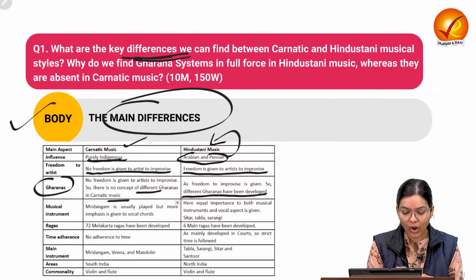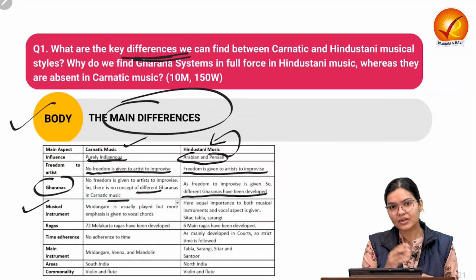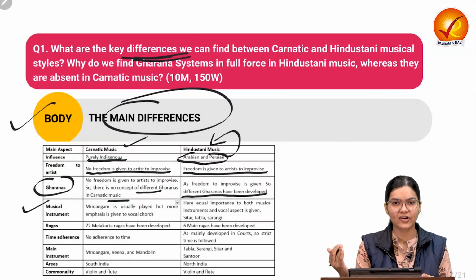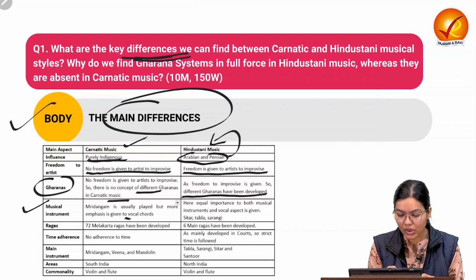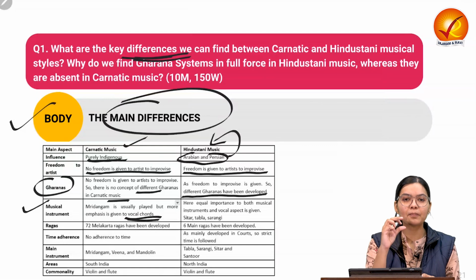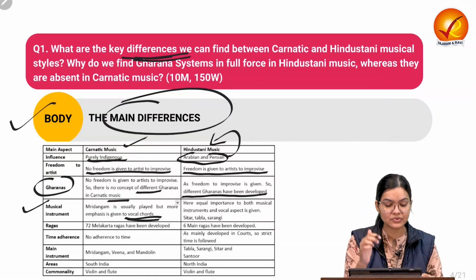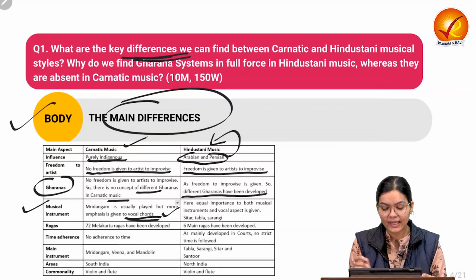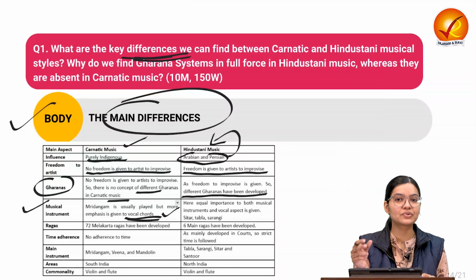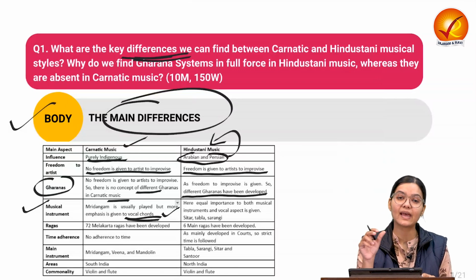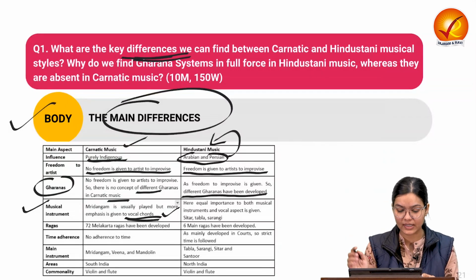Also the musical instruments. See, Carnatic music also uses a lot of instruments, but the main emphasis is given to the vocal cords. So the main important factor of Carnatic music is the vocal cord, while here equal importance is given to the musical instruments. So both the vocal cords and the instruments play an important role in Hindustani music.